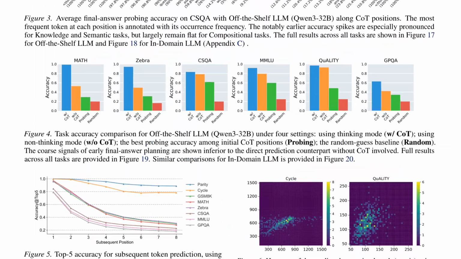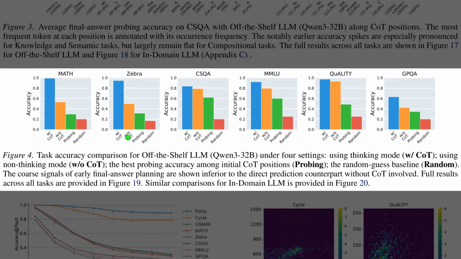Alright. Figure 4 tests whether those early signals are actually reliable substitutes for full reasoning. Across these 6 datasets, the blue bar shows accuracy with chain of thought, while the orange bar is the model answering directly without it. The green bar tracks the probing accuracy, our ability to predict the answer solely from the initial hidden states. On the far left for math, notice that the green bar is barely visible above the red random baseline, confirming that logic tasks have no early plan.